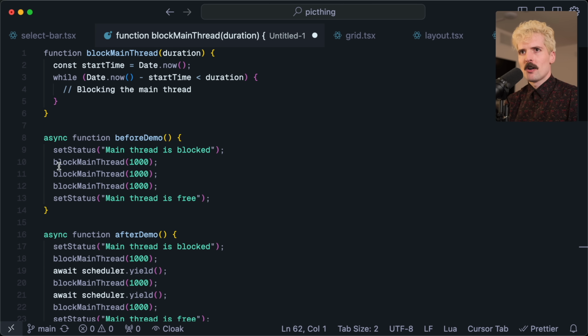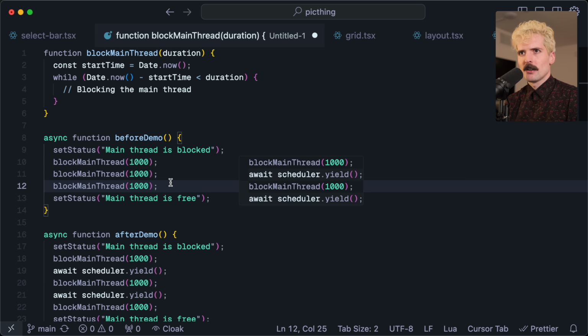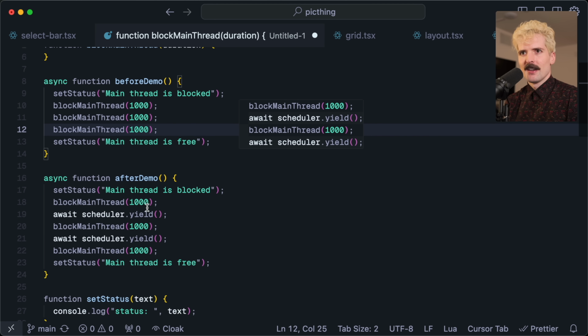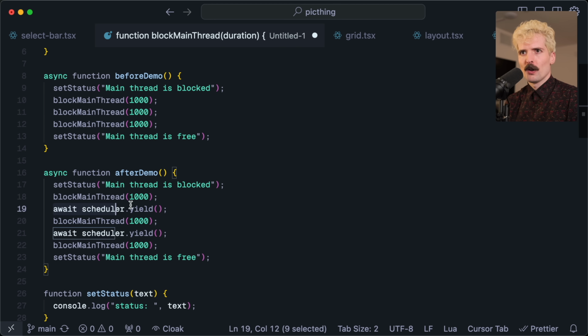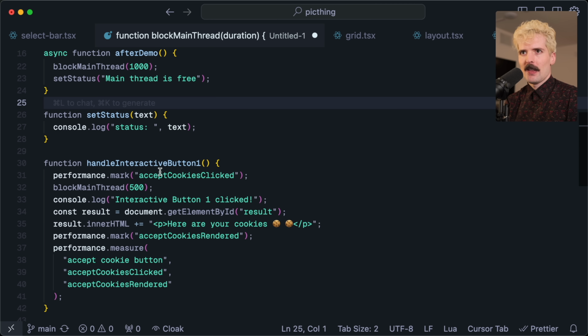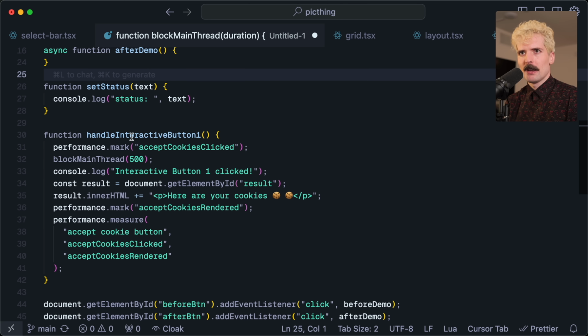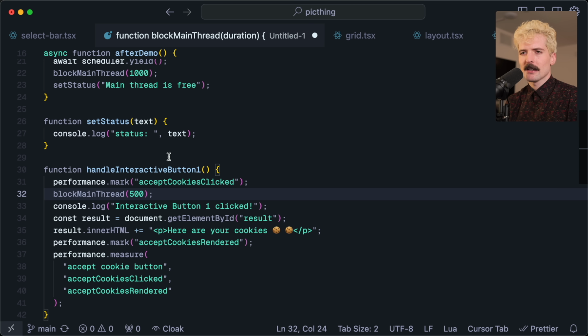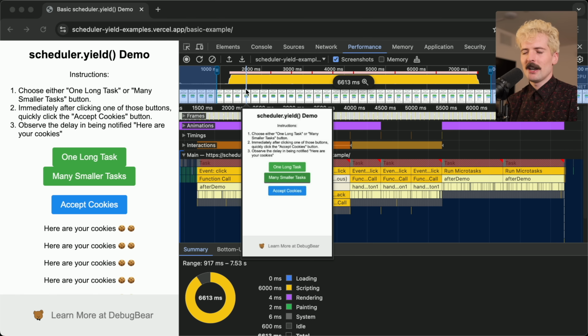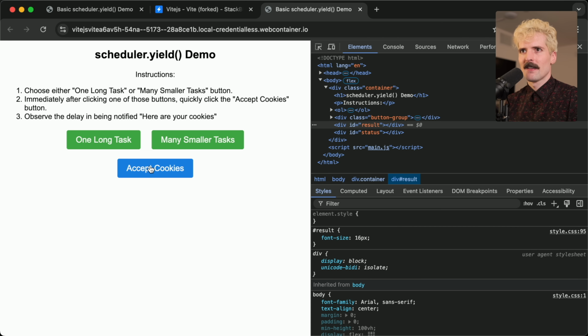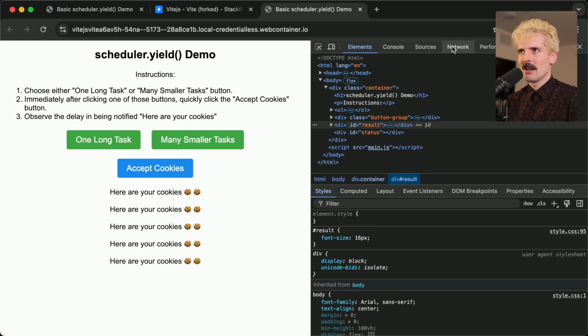The before demo blocks the main thread for 1 second 3 times. And the after demo will await the scheduler.yield calls in between. And the actual interactive button, the one that makes the cookie, also triggers a block. I almost want to delete that because I think it'll make it slightly clearer. I kind of want to take the time to make a better version of this demo. There we go. My version of the demo.